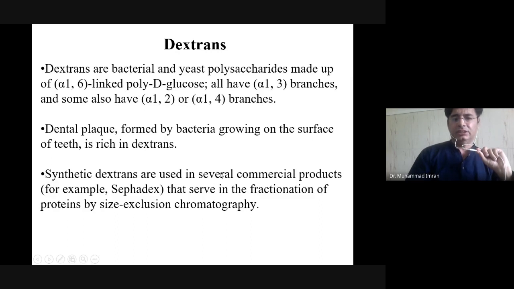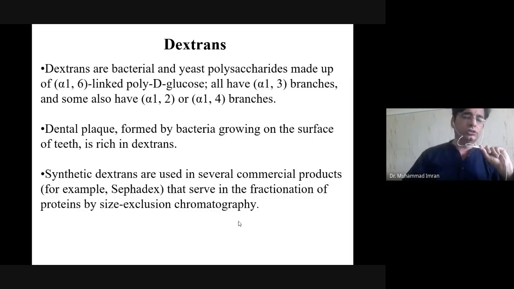Synthetic dextrans are used in several chemical products. For example, Sephadex serves for the fractionation of proteins by size exclusion chromatography. So in gel filtration chromatography, we use the polymerization product known as Sephadex. It also contains dextran in rich quantity.